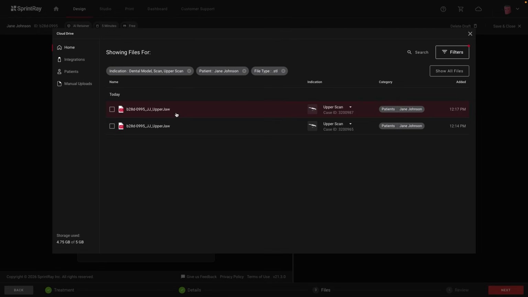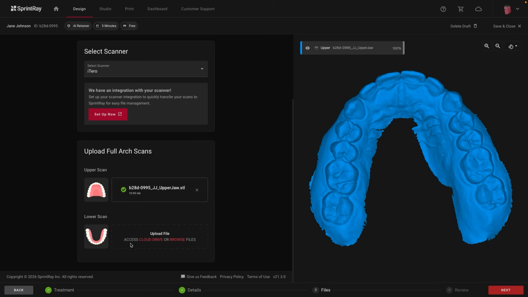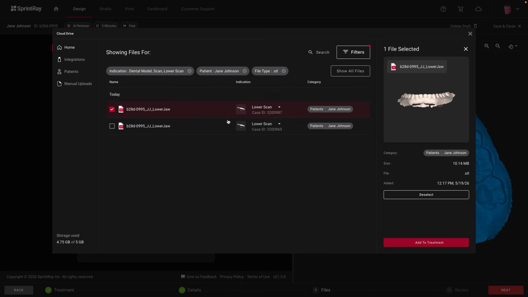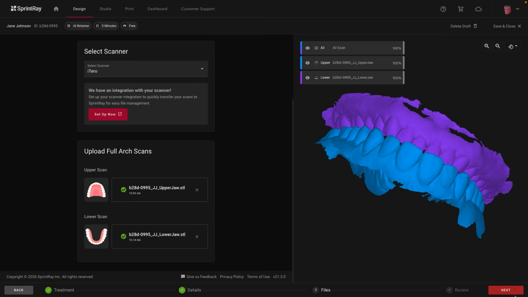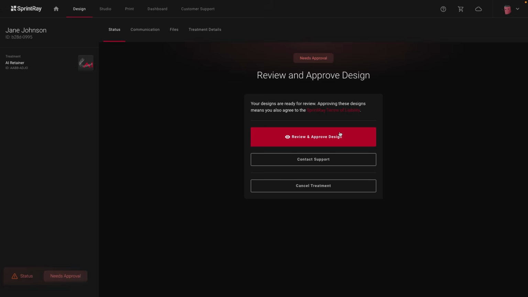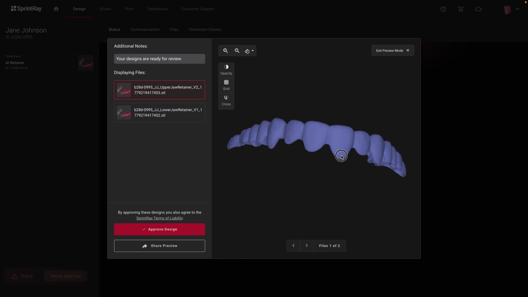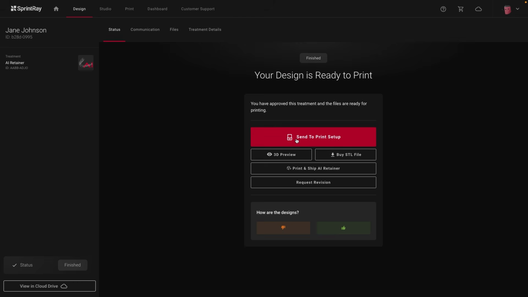Once you've selected your design type, upload your upper and lower scans. Once your files are uploaded, submit the case. When the design is ready, open it and review it carefully. Rotate the model, inspect the margins, check the thickness, and make sure everything looks correct before approving. Once you're satisfied, approve the design and send it to Print Setup.